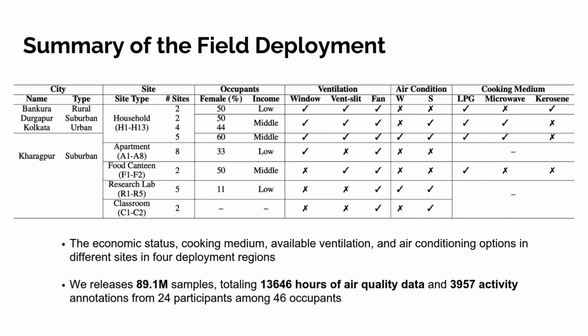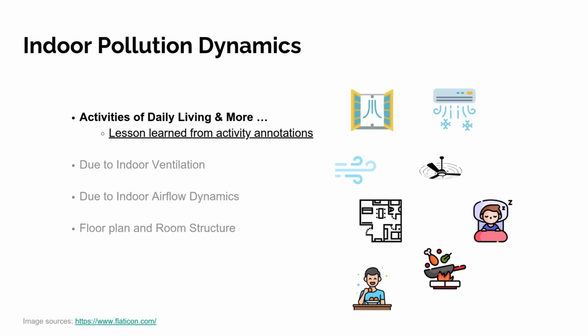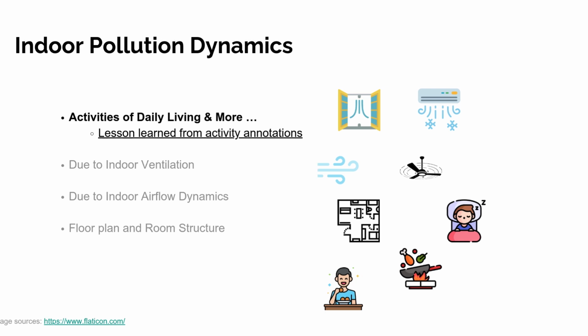We cover rural, suburban, and urban regions and collected over 89 million samples, totaling more than 13,000 hours of annotated air quality data. The table summarizes the overall deployment and socio-economic status of the indoor sites. Thanks to the rich activity annotations and field measurements, the dataset captures indoor pollution dynamics due to activities, ventilation, airflow, floor plan of the deployment site.